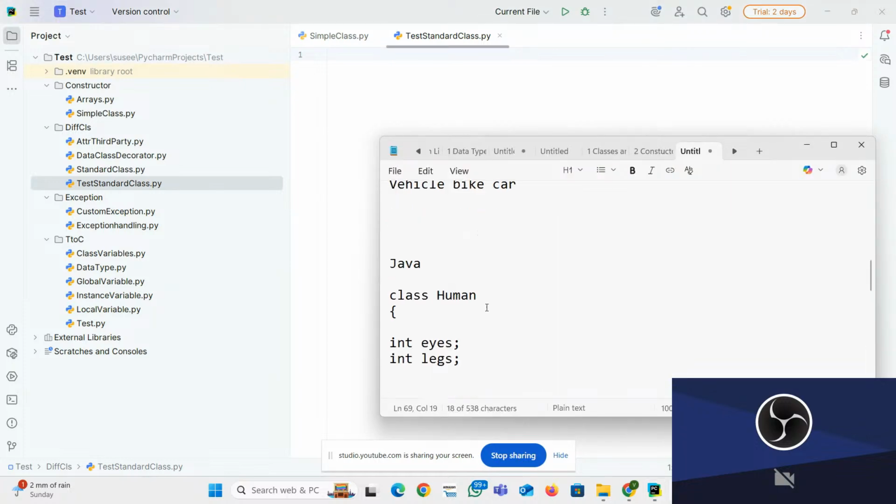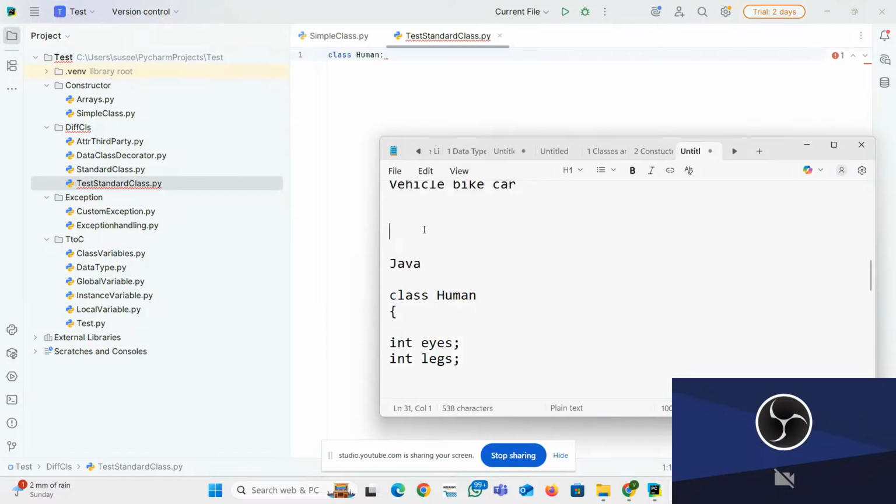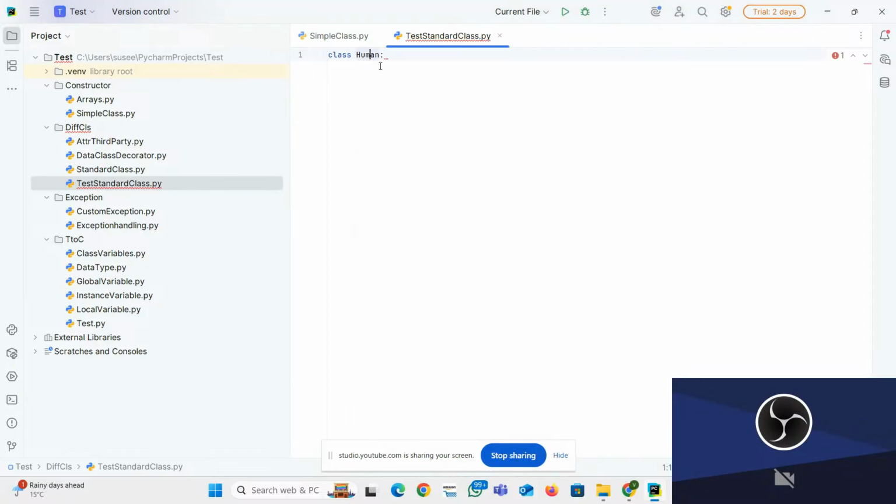What is the same way? Class human. Here is what I'm going to do: I'm going to type class human, and use the keyword colon, not semicolon. You already know it will be a colon. In Java, most statements are terminated with a semicolon, but here it is the reverse, a colon. That's the one I'm using.